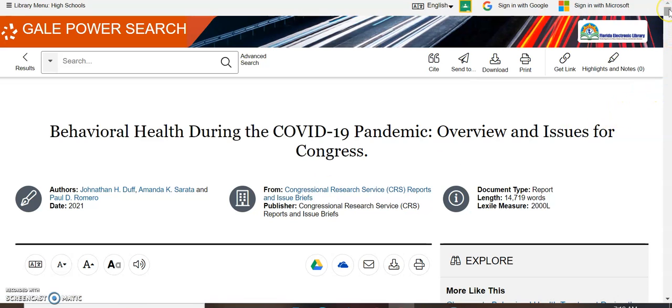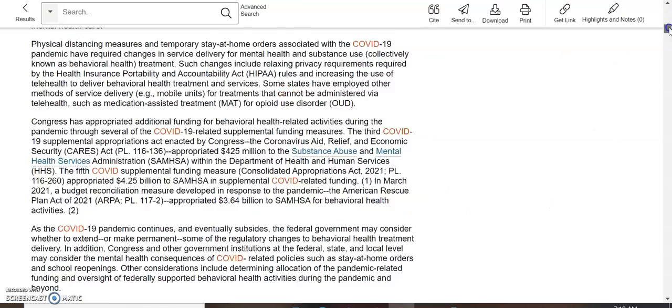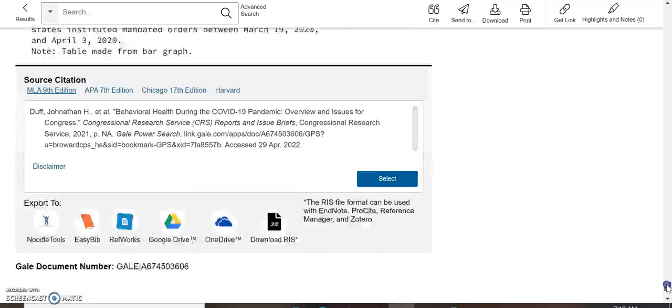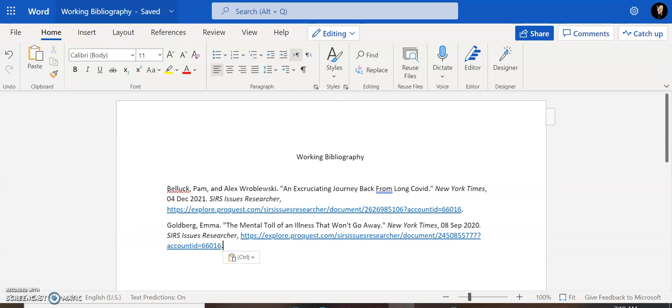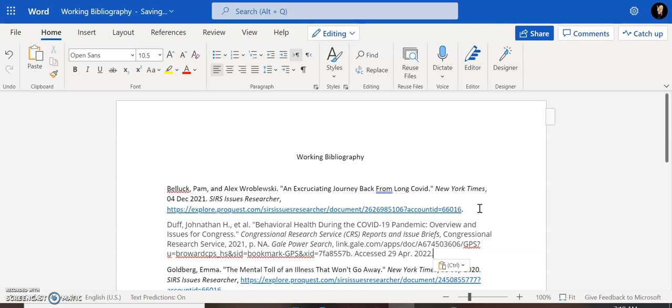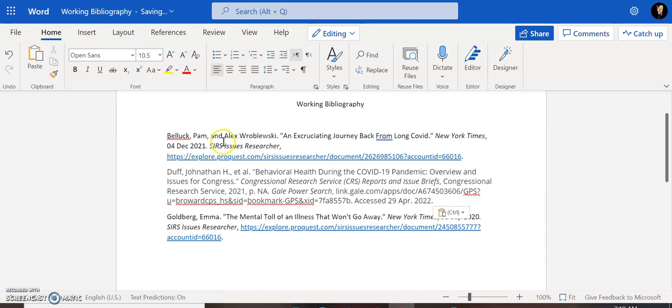On Gale, finding the citation is a little bit different. You have to go all the way down to the bottom of the document. You have to select, and then you have to copy the citation. I noticed that this is by someone named Duff. So when I go over to my working bibliography, I'm going to add that in alphabetically. Now, you'll notice that they look differently because I got my citations from different places. Eventually, we'll go back and make all of the entries on the bibliography look the same.